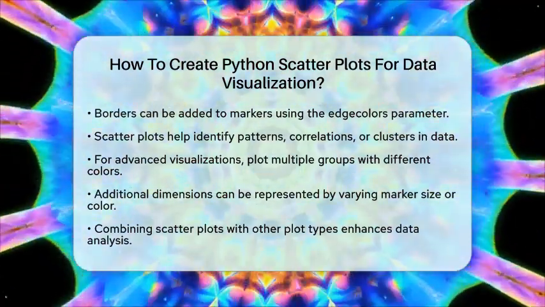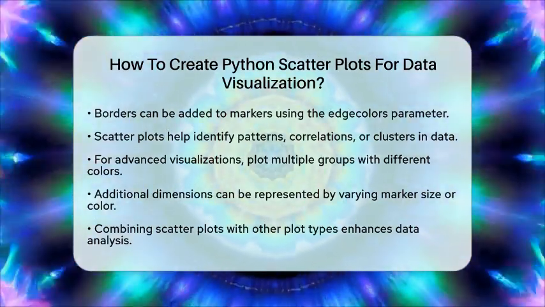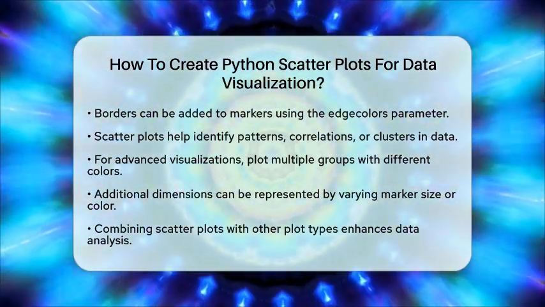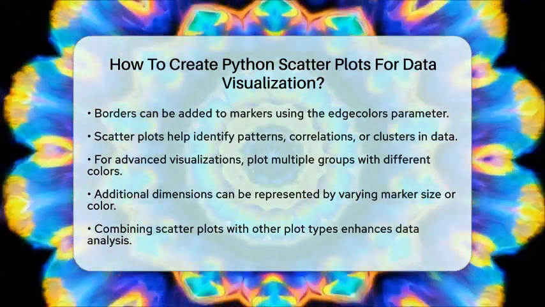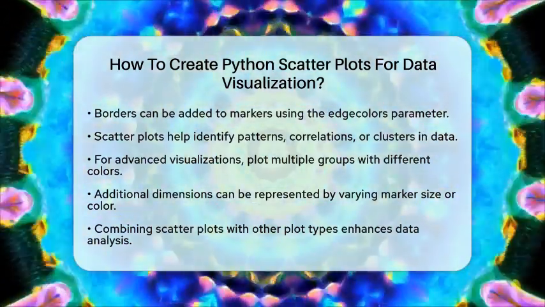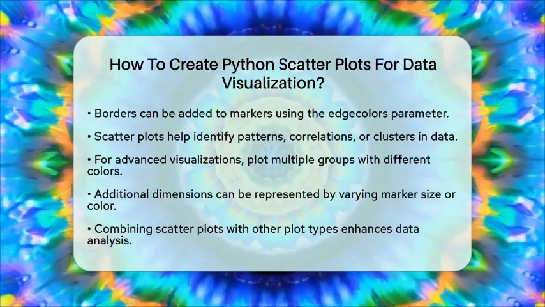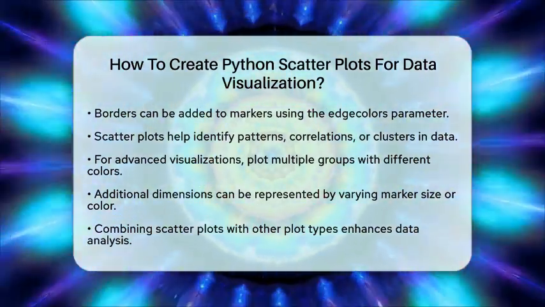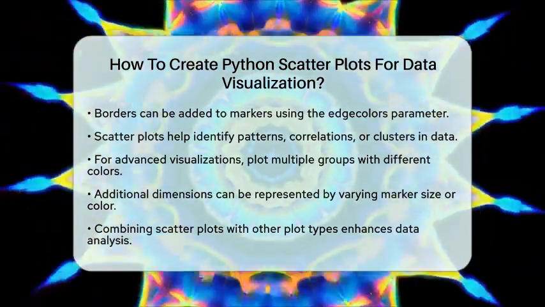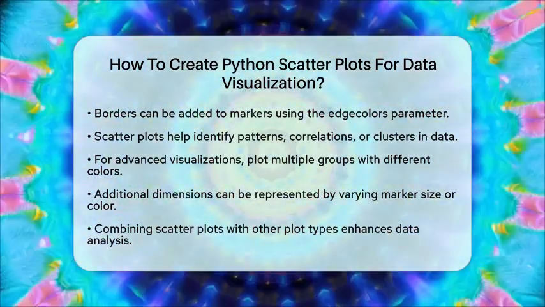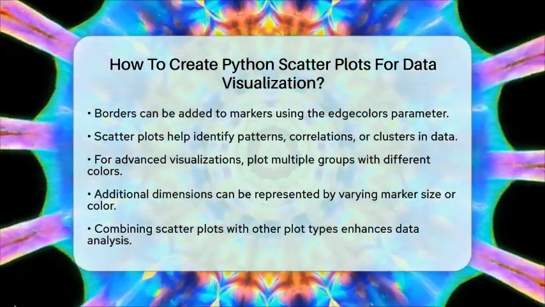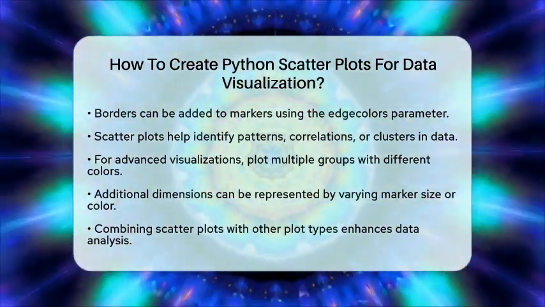Combining scatter plots with other types of plots or adding regression lines can provide more depth to your analysis. Creating scatter plots in Python is straightforward. You start by importing Matplotlib, preparing your numerical data, using the scatter function to plot points, and customizing the plot for clarity. This method is essential for visualizing relationships between variables effectively. So, grab your data and start plotting.